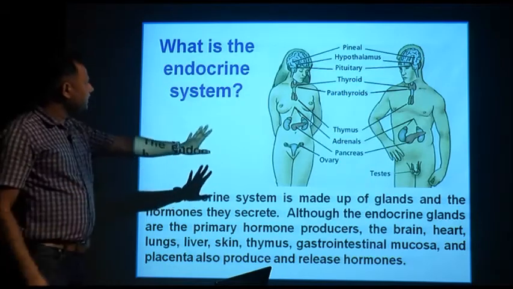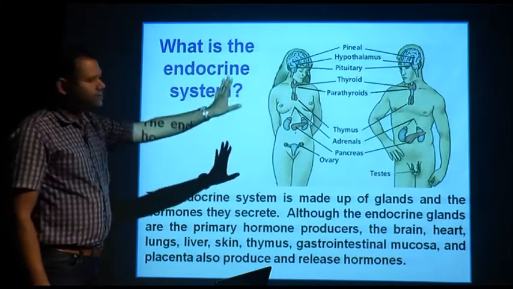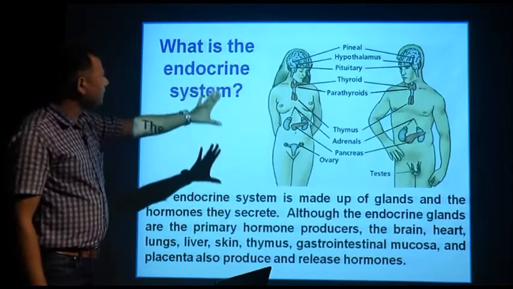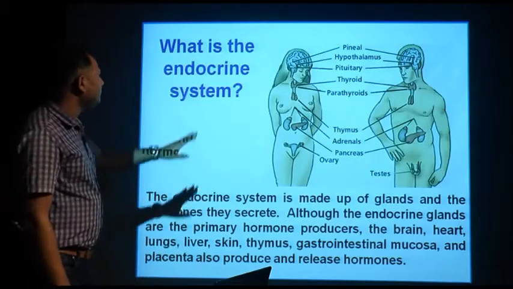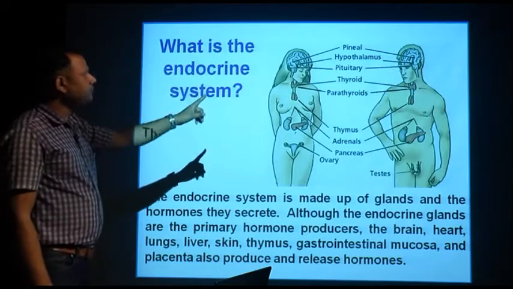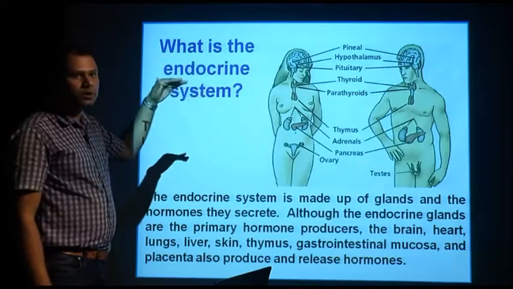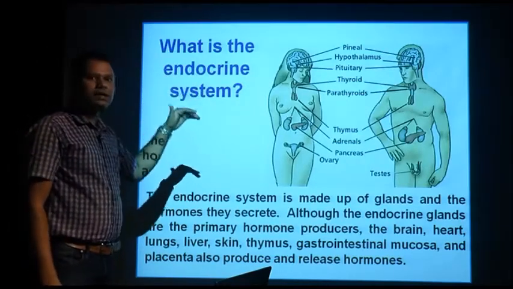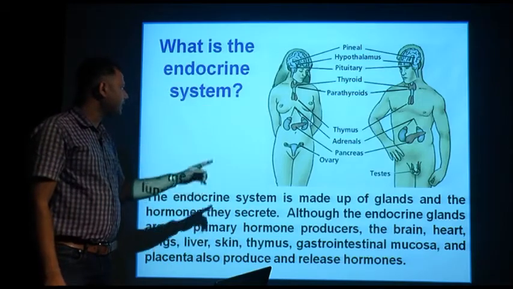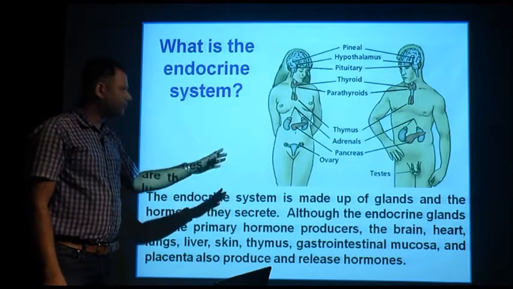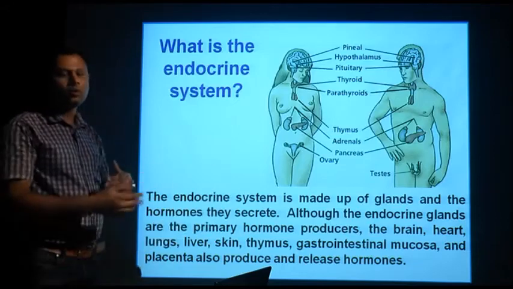Here the image shows the female body as well as the male body, showing the very common endocrine glands. If you name them, starting from the head: the pineal gland, followed by the hypothalamus, pituitary, then thyroid, parathyroid, thymus, adrenal, pancreas, ovaries and testes, which are known as the gonads.